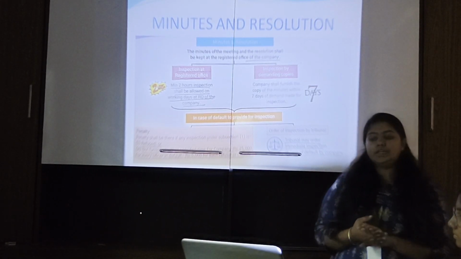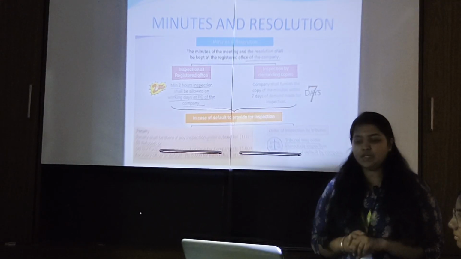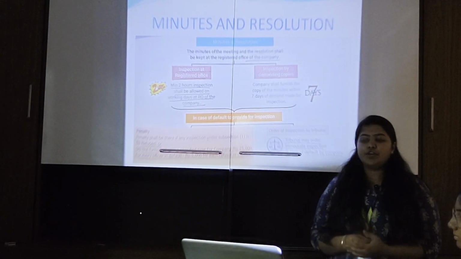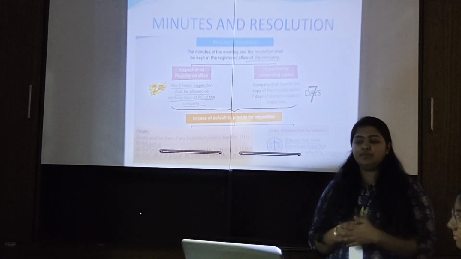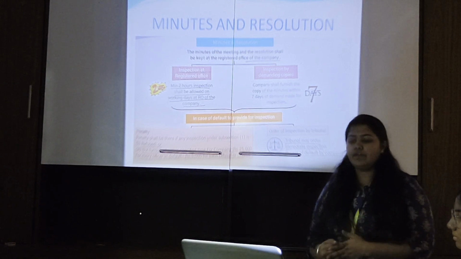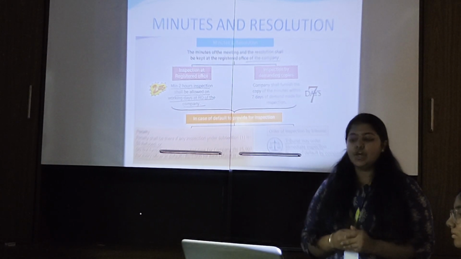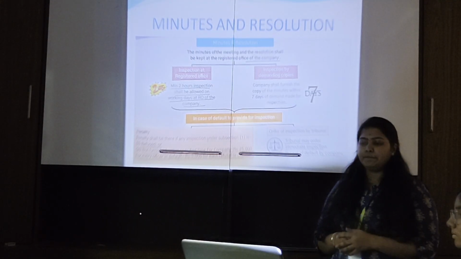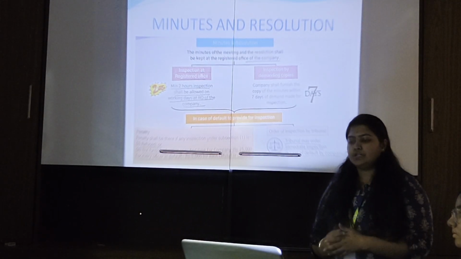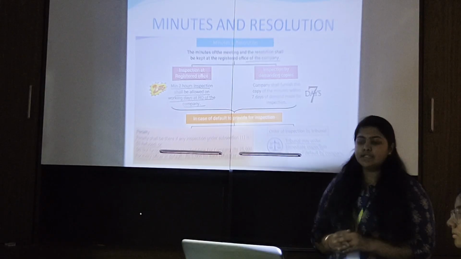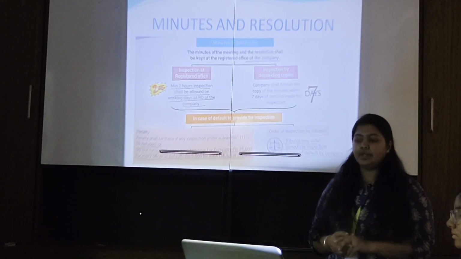Penalty shall be there if any inspection under the section is refused or not furnished within the specified time by the company, that is rupees 25,000 for the company and rupees 5,000 for every officer in default for refusal or default. Order of inspection by tribunal: the tribunal may order immediate inspection in case of default by the company.